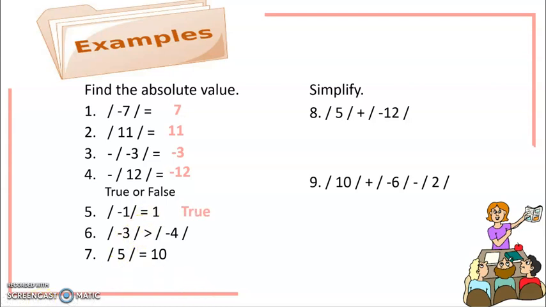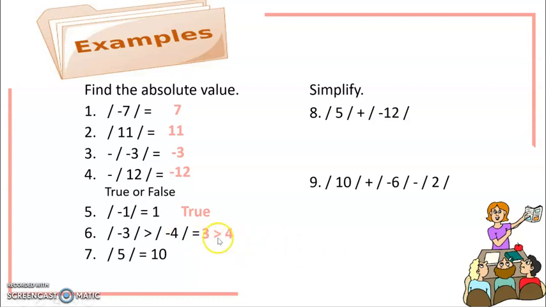How about this one? Number 6: the absolute value of negative 3 is greater than the absolute value of negative 4. Take note. Getting the absolute value of negative 3, it becomes positive 3. Right? Getting the absolute value of negative 3, we have positive 3, right? And getting the absolute value of negative 4, that is positive 4. So, that is the result.